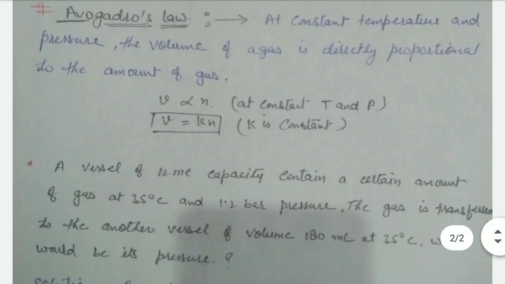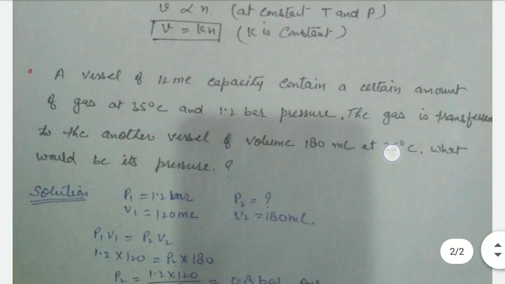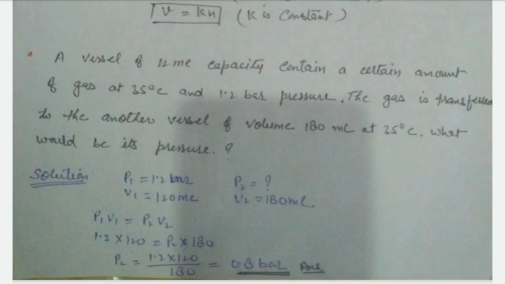Now a numerical based upon Boyle's law. A vessel of 12 ml capacity contains a certain amount of gas at 35 degrees Celsius and 1.2 bar pressure. The gas is transferred to another vessel of volume 180 ml at 35 degrees Celsius. What would be its pressure?